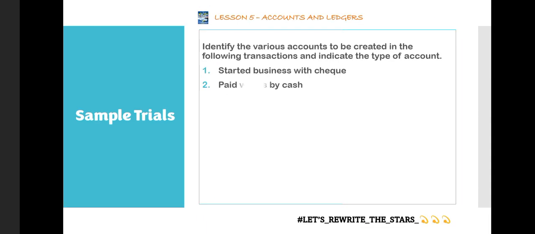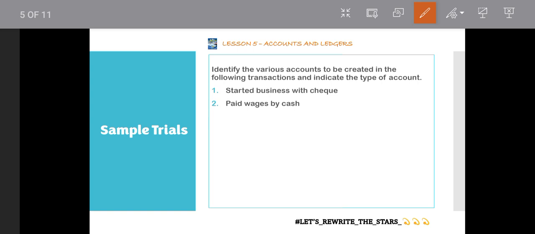Now let's move on to the next transaction. The next transaction says: paid wages by cash. So let's identify the people or the items involved. The first item here is wages, because we are paying the wage. And then the second item we are seeing here is cash. So the wages here, it is a service we are providing. We are paying the people their wages.